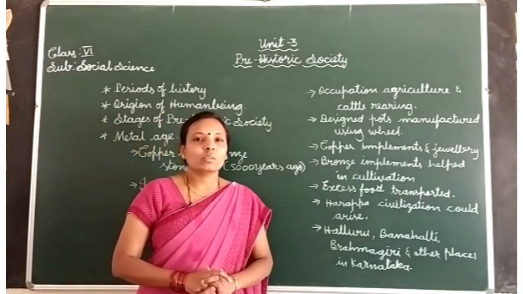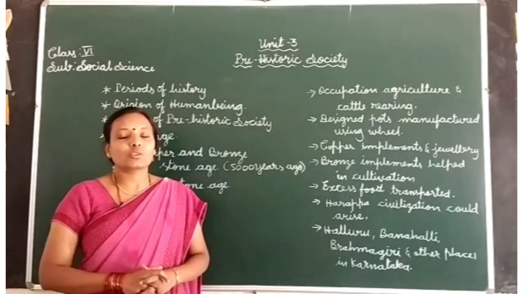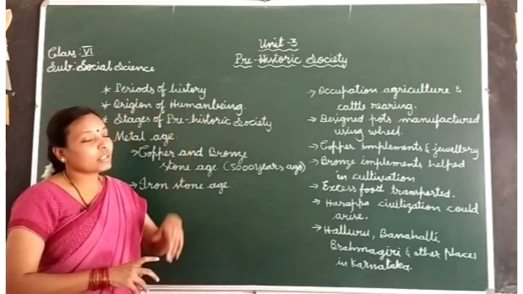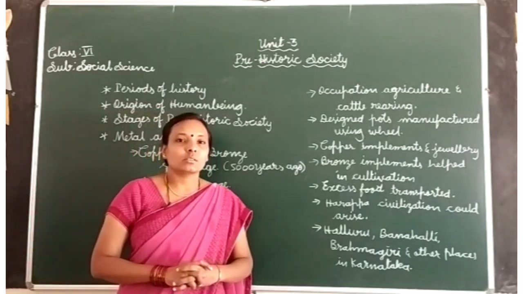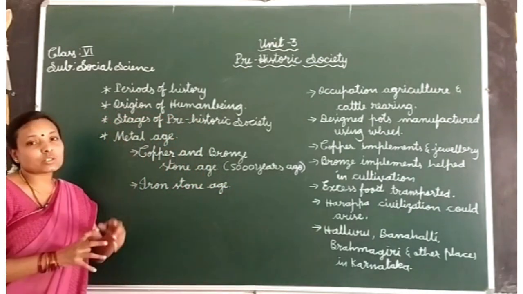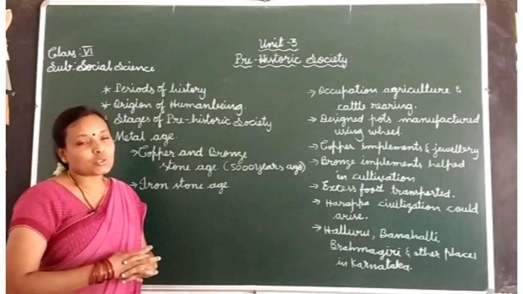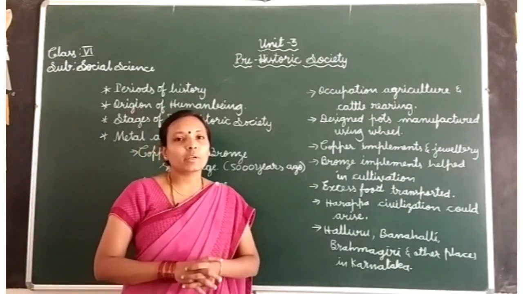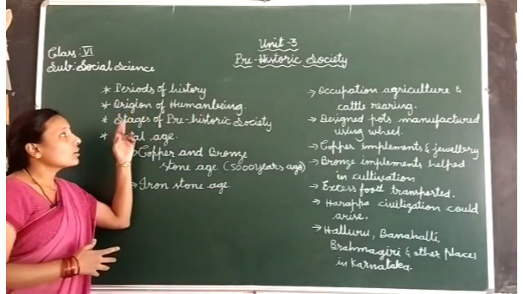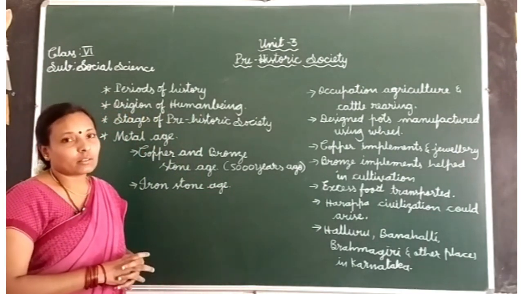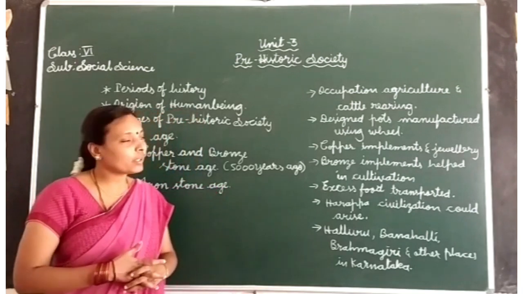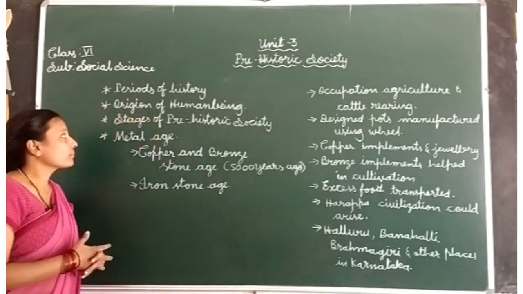As you already know, in the previous class I taught you different points from Unit 3, prehistoric society. In that you have learnt about the three stages of history: prehistoric period, protohistoric period and historic period. After that you learnt about the origin and development of human being, how human being developed step by step.